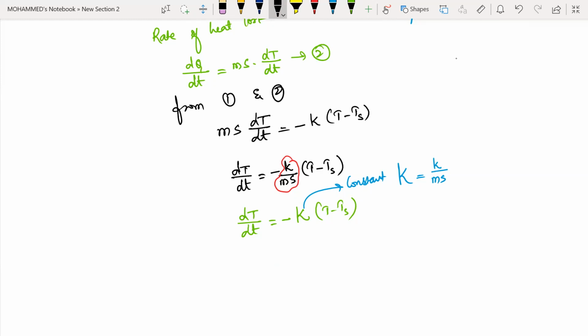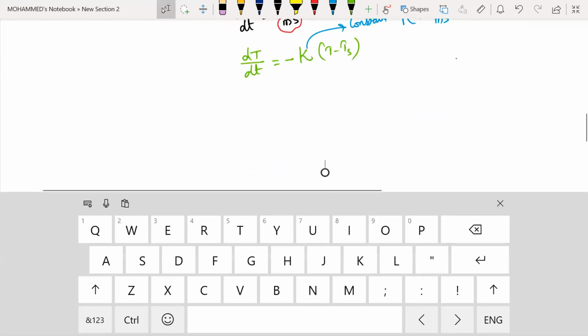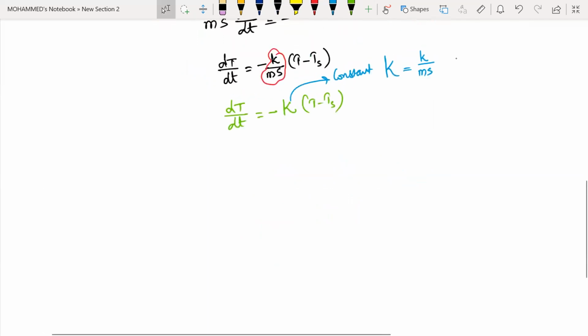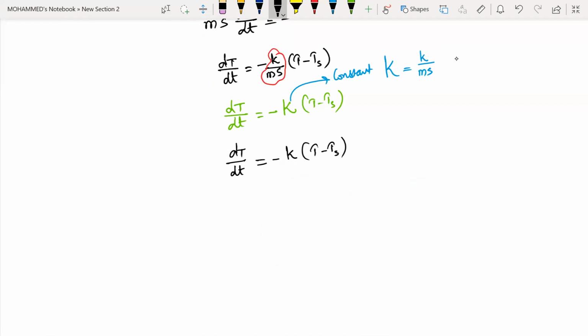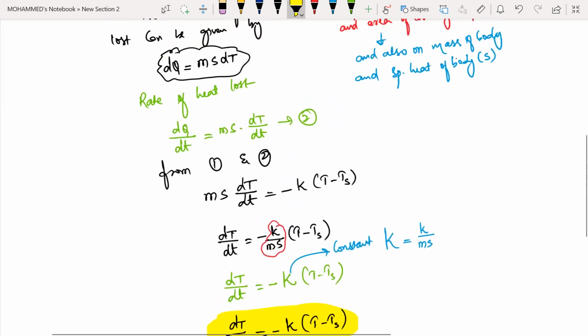So if I'm writing the formula right now, ultimately dT by dt will be equal to how much? This is the formula you need to derive. So dT is the temperature difference divided by dt, capital T is the temperature of the body, and Ts is the temperature of the surrounding. Is that clear? This is the formula which you need to remember. So what is the rate of cooling formula? dT by dt is equal to minus of k into T minus Ts. Just go through it once.